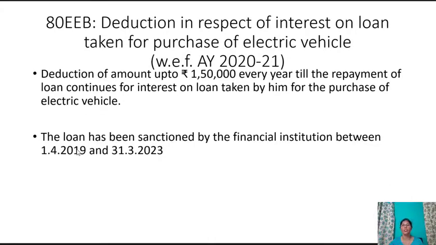The loan has been sanctioned by the financial institution between 1st April 2019 and 31st March 2023. Where a deduction under this section is allowed for such interest, deduction shall not be allowed in respect of such interest under any other provisions of the Act for the same or any other assessment year.